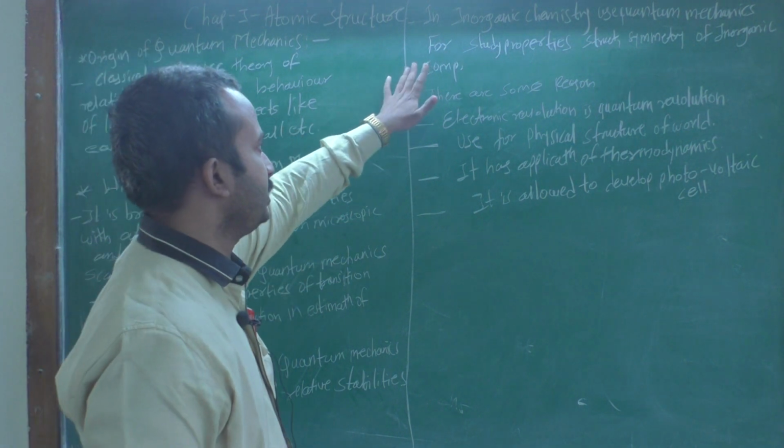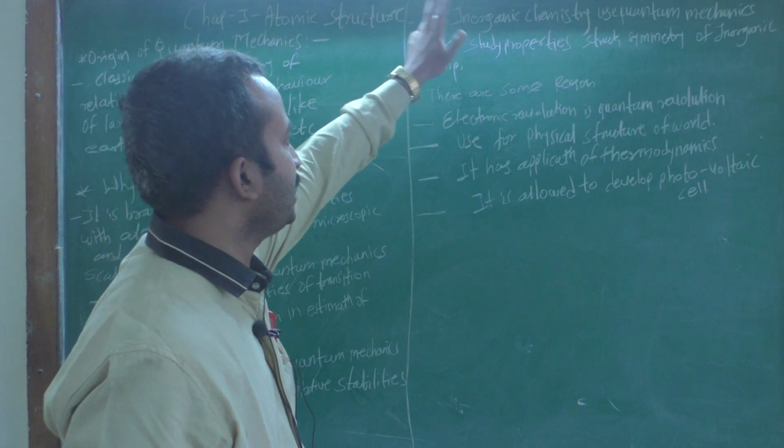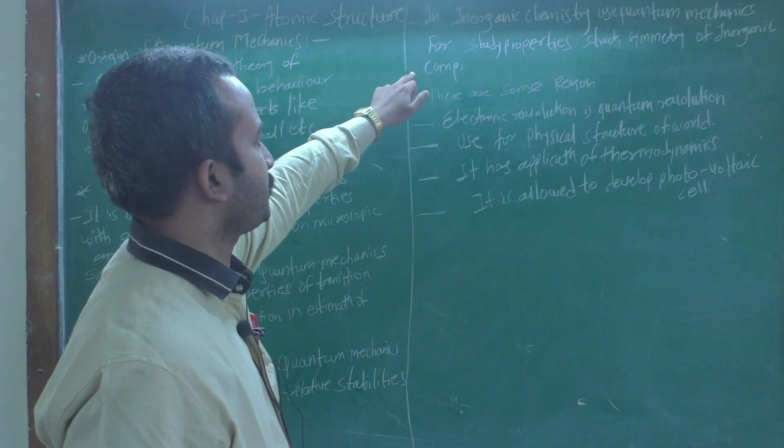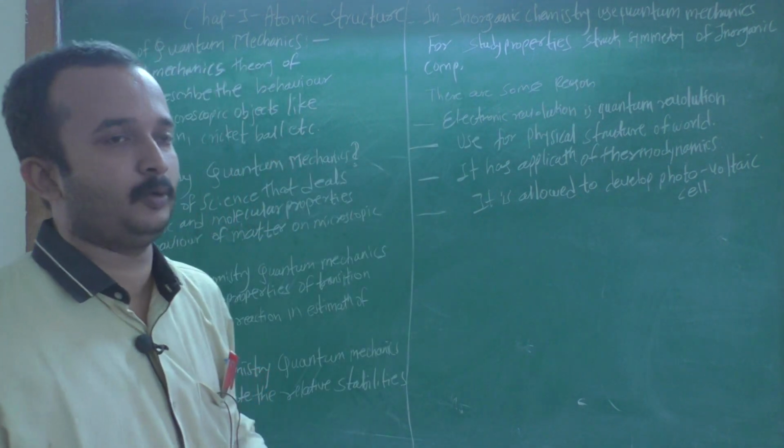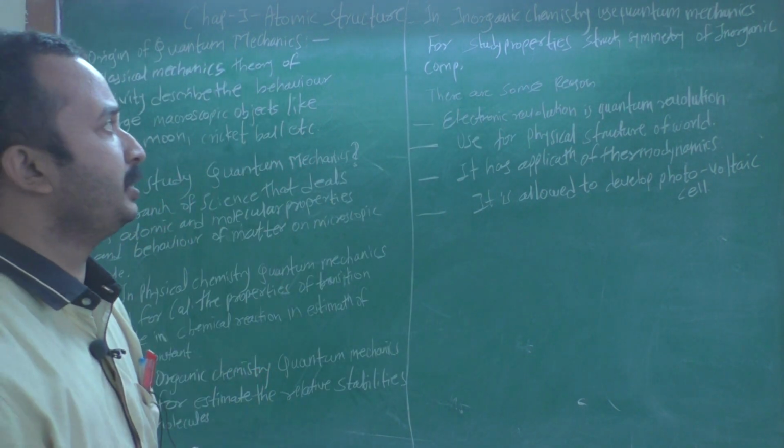The third point: in inorganic chemistry, quantum mechanics is used to study the properties, structure and symmetry of inorganic compounds.